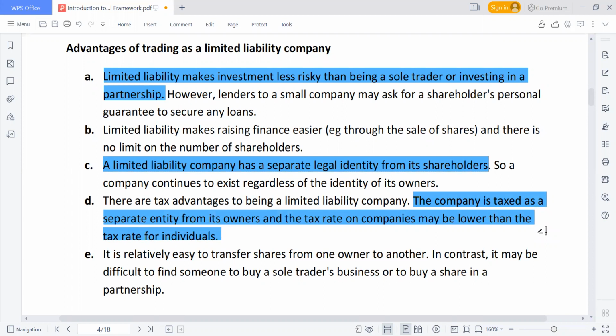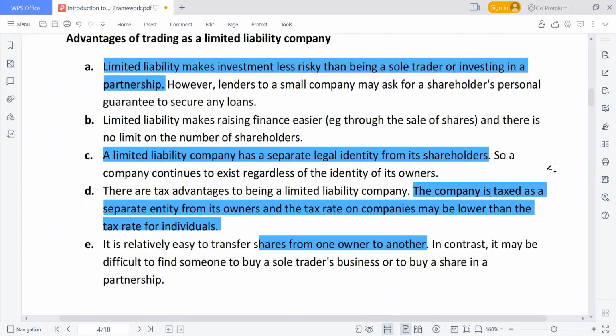Then another advantage is that it is relatively easy to transfer shares. Just contact your stockbroker, then you can transfer shares to me, and I can also transfer shares to you. What we just need is our, what do they call this number? CCIS at this stock, I forget the full name. Every share has a number that you need to have. So to transfer a share from one party to another is very, very easy. So these are the advantages of that.